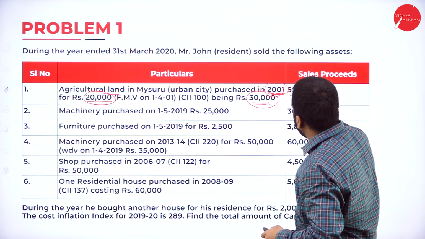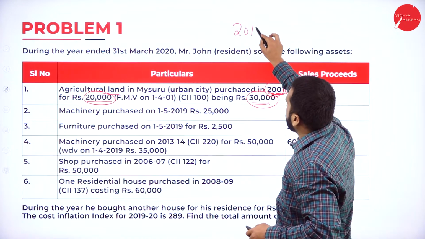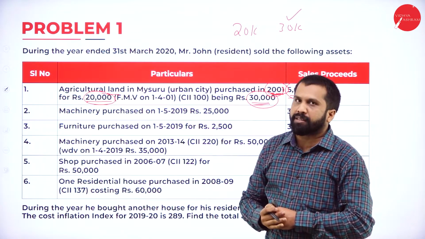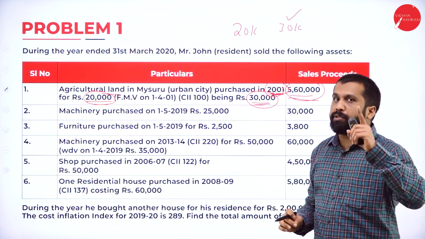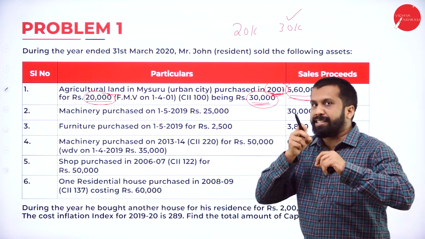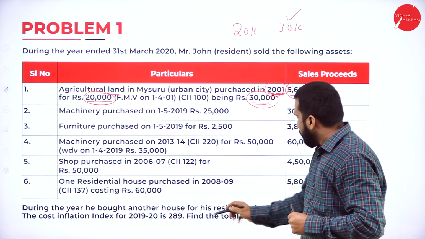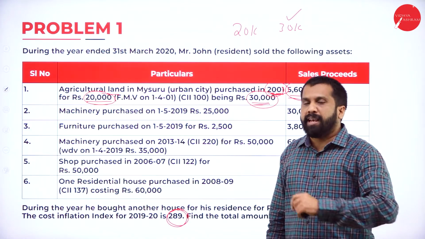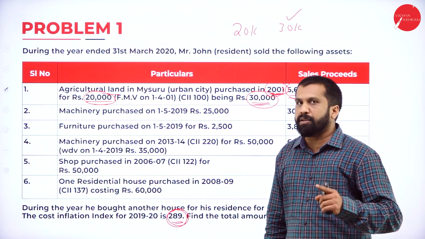Remember, your selling price is 5,60,000 and your purchase price, you have two rates, 20,000 and 30,000. We should go for the greater one. We'll go for 30,000. Now, in every problem, your indexation number, I told you in the previous class, the income tax itself will give you the indexation number. What is the indexation number? See, your indexation number is 289. This is common. Every problem you should consider 289.